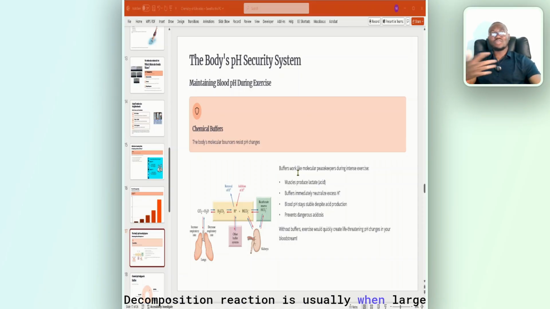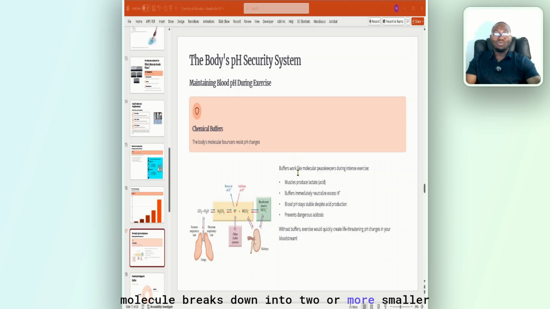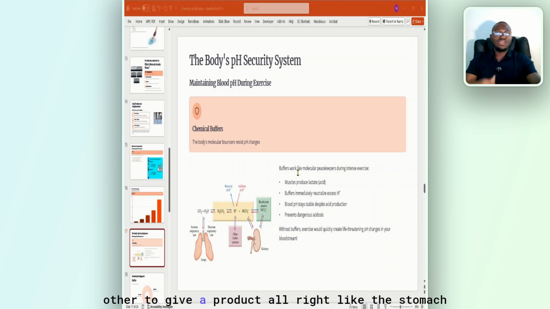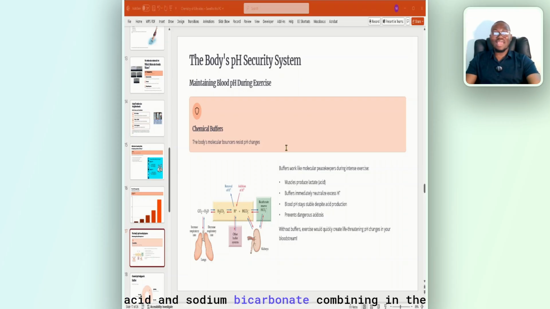Decomposition reaction is usually when a large molecule breaks down into two or more smaller molecules, like AB to A plus B. All right. Synthesis is building up, usually as a result of dehydration. Then we have exchange reaction. In this reaction, the two reactants exchange each other to give a product, like the stomach acid and sodium bicarbonate combining in the pancreas to form sodium chloride and H2CO3. This is an exchange reaction.